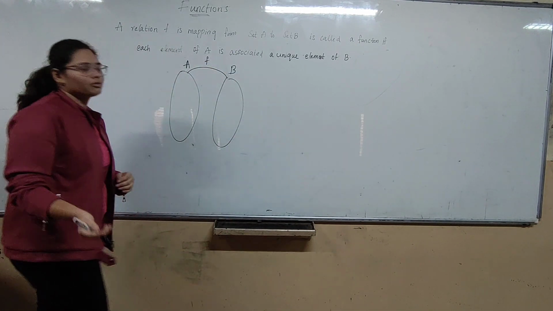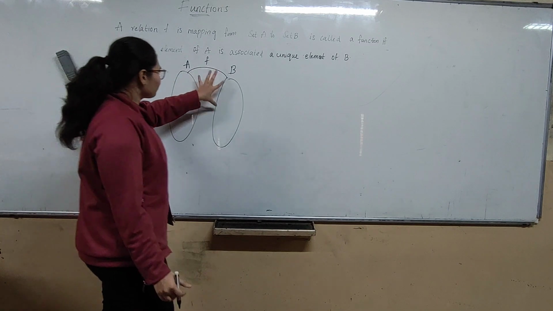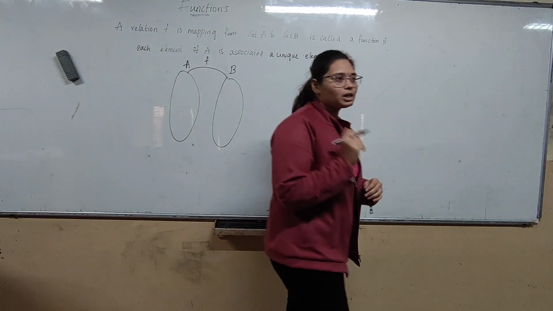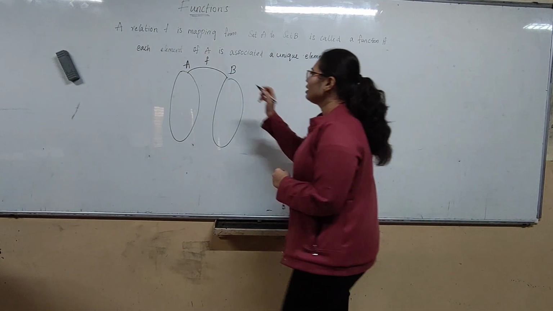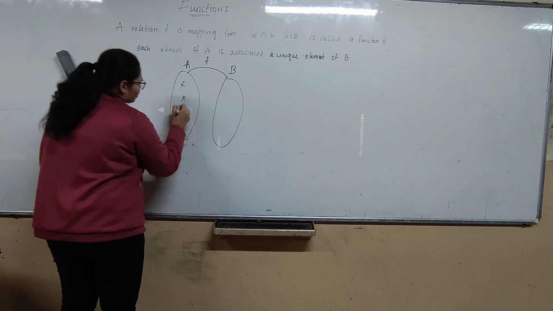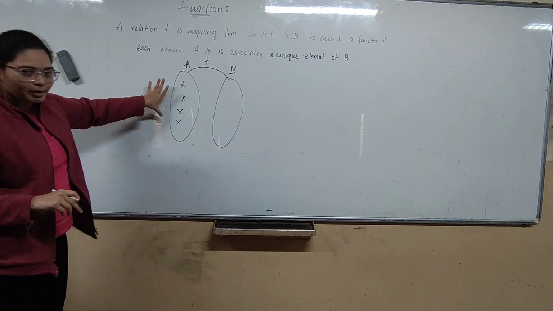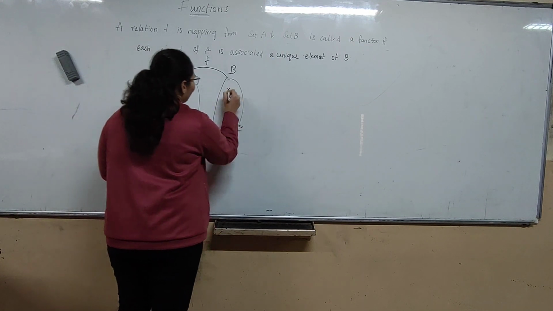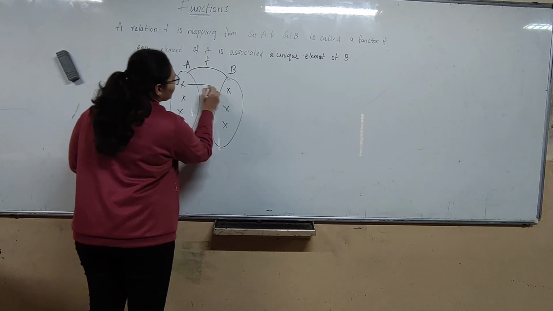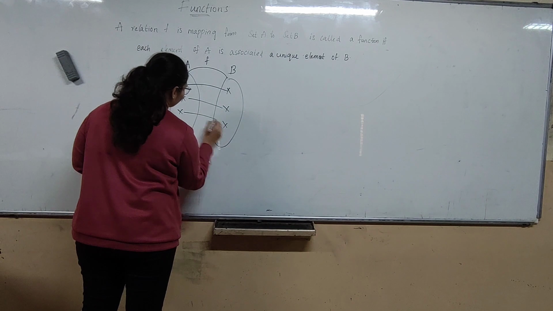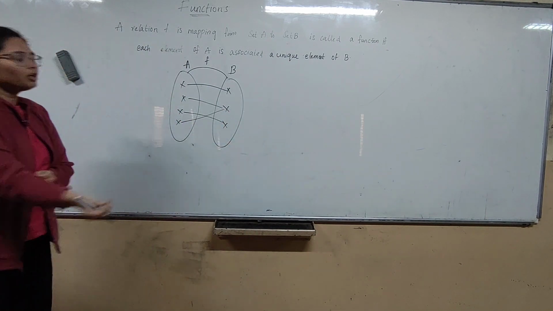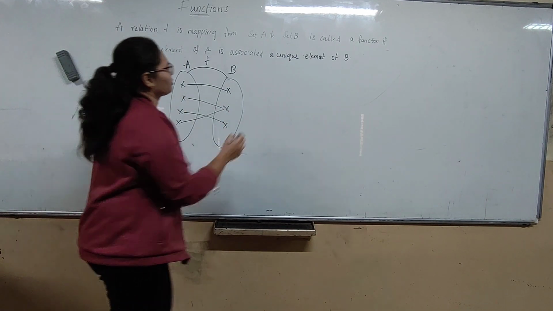Let it be R, right? This relation is called a function when each element of A is mapped to a unique element of B. What is meant by a unique element of B?